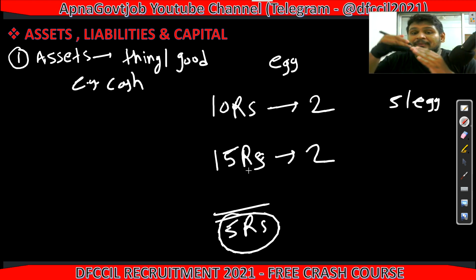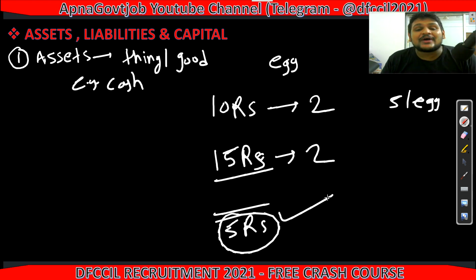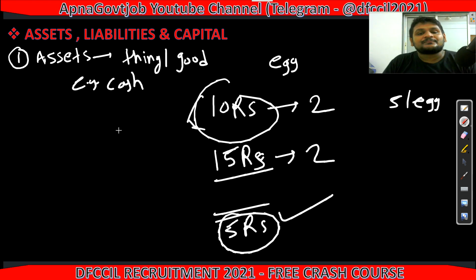To purchase these 2 eggs you use cash. 10 rupees is the cash amount, and with that cash you generate extra cash, that is your 15 rupees. You recover your 10 rupees and you generate 5 rupees extra than earlier. So this is your asset. I can say 10 rupees is my asset, which will generate cash. I hope from this example the meaning of asset is clear.